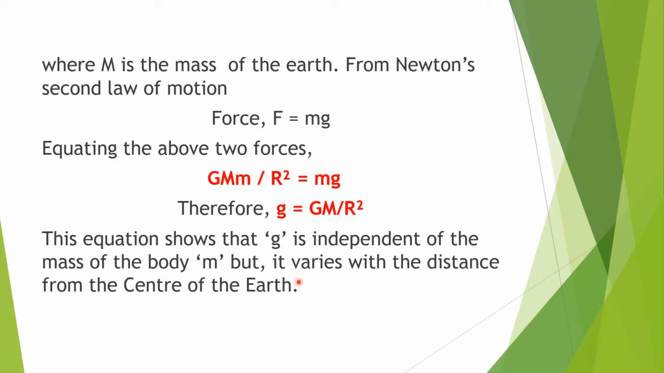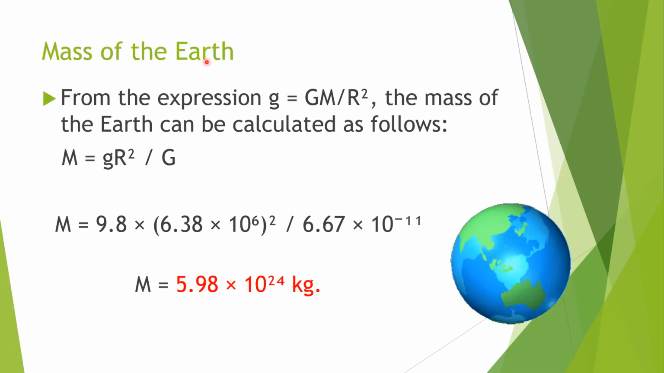So it is assumed that earth is a sphere of the radius, which is nothing but capital R. The value of g on the surface of the earth is given by g is equal to capital G capital M divided by capital R square. So gravitational constant, mass of the earth, and radius of the earth. So next we are going to see about mass of the earth.